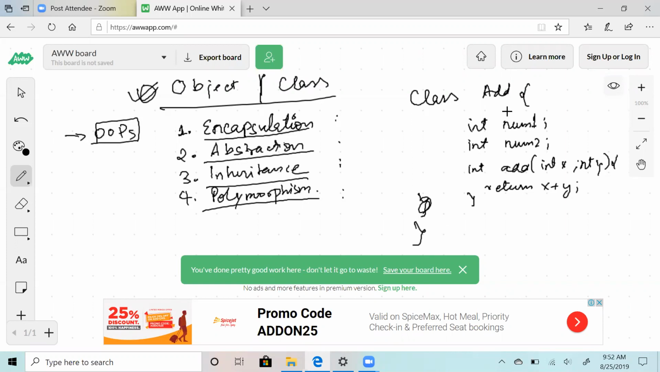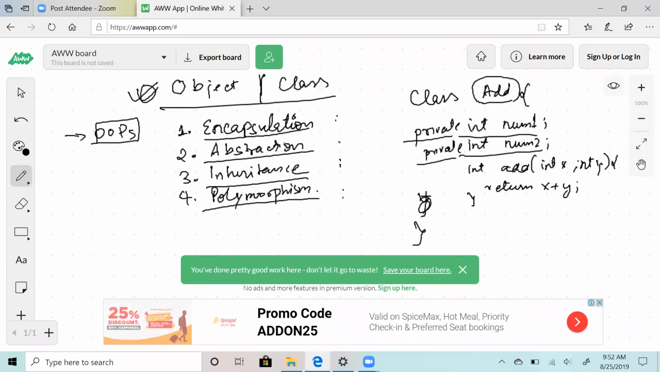But the problem in this class add is that if I make an object, I can modify number 1, I can modify number 2, but the functionality which we wanted was just add. So what we do is we make these elements private. Now what do we gain and what do we lose by making this private? Can anybody tell? Like only methods of the class can access the variables.